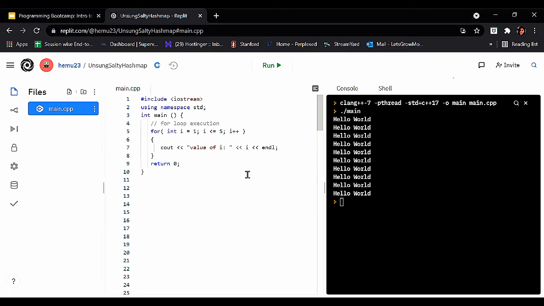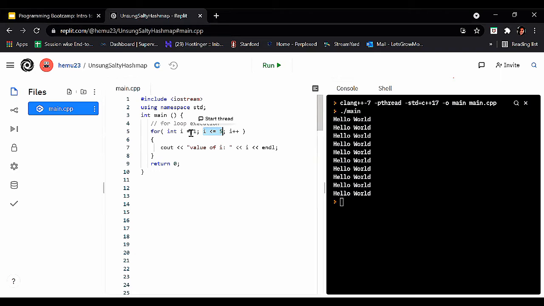Now let's see how it works. Initially, i is equal to 1. These are the initial statements. Now we check the value of i, which is 1, with the test expression. What is the test expression here? i should be less than or equal to 5, which is true.